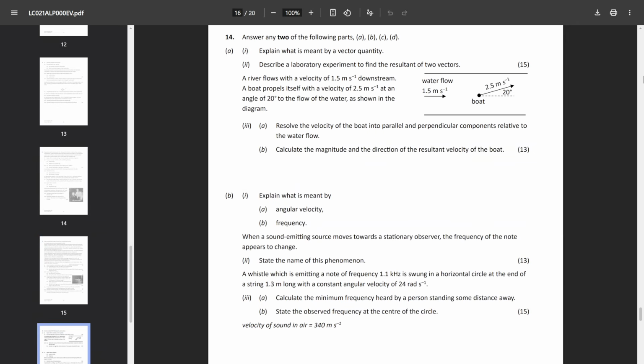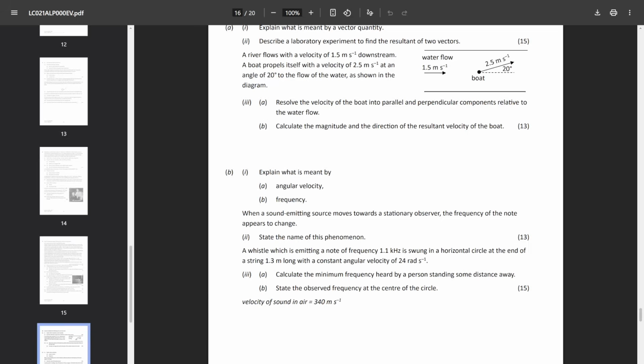Question 14, pretty straightforward vectors question. If you did the 2024 deferred question 7, then this is pretty much the exact same, just adding vectors together. Part B, again, it's another copy-paste question, I think from 2018, I want to say, where they had the Doppler effect involving circular motion. So that's twice circular motion has been asked in 2 very different contexts. So if you practiced your circular motion, then knowing the equations was definitely very useful.